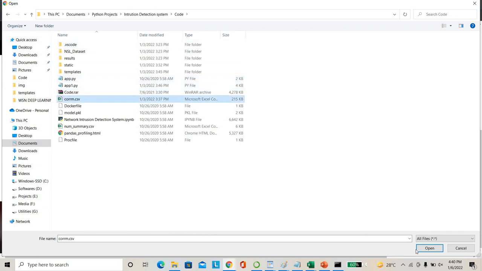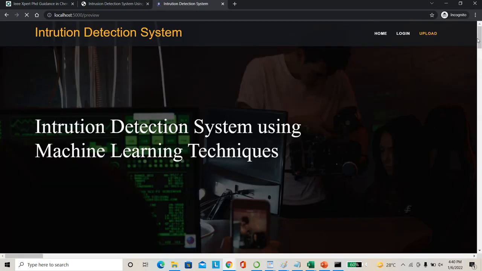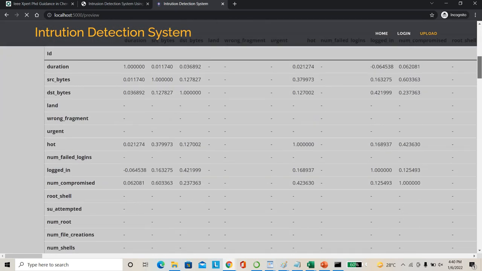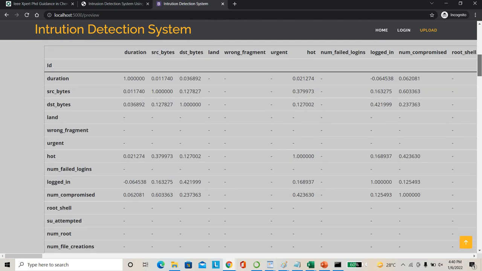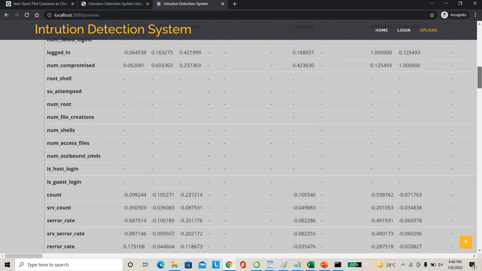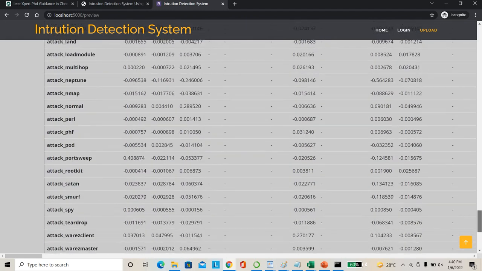Then I'm going to upload the data set used for training purposes. Once I upload it, my web app will show the data set which I uploaded. Again, these are the features I'm considering: duration, source bytes, destination bytes, number of wrong segments, failed attempts, and multiple other features.